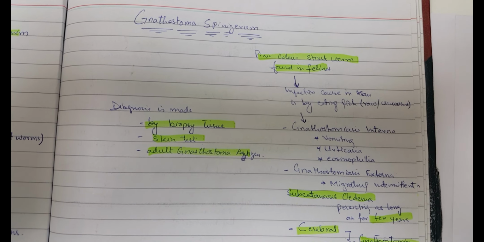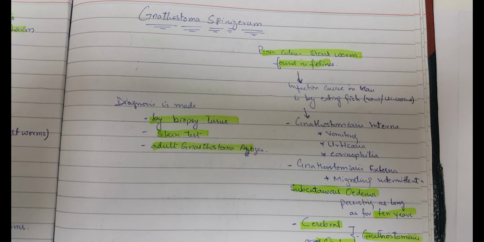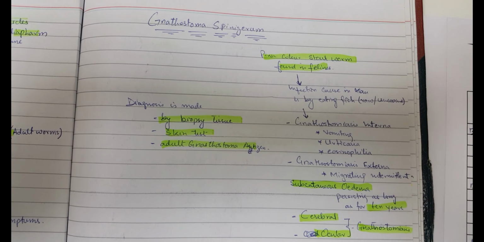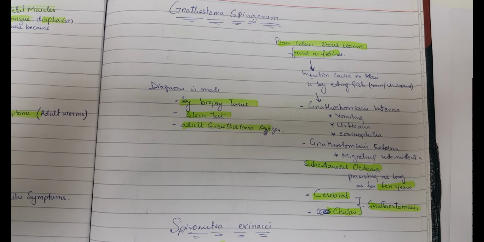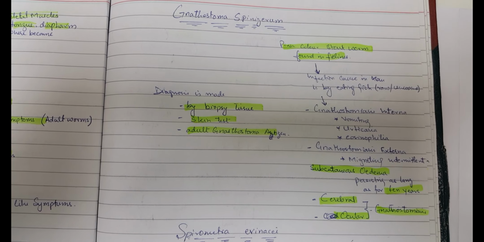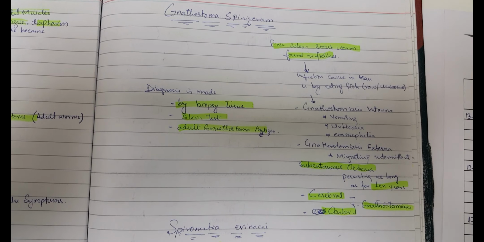Gnathostomiasis externa is migration of the larva causing subcutaneous edema, which can persist for as long as 10 years, and it can also cause cerebellar and ocular gnathostomiasis. Diagnosis is made by biopsy of tissues, skin test, and adult Gnathostoma antigen.